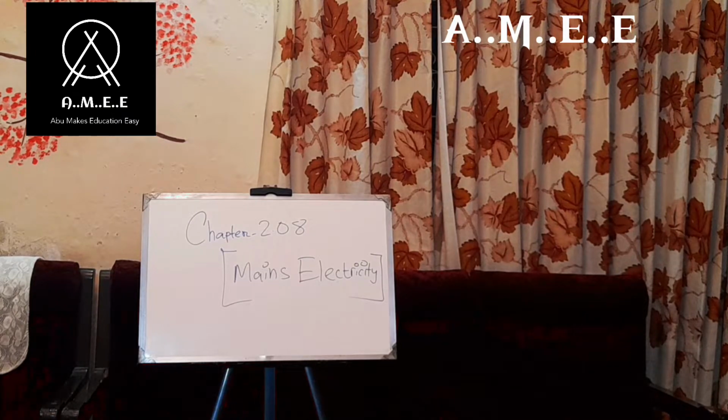Now, a live wire is a wire carrying an electric current. We are going to learn about three different types of wire: one is live wire, one is neutral wire, another one is earth wire. So let me first write the definitions or descriptions of all these three. Then we are going to talk about this.